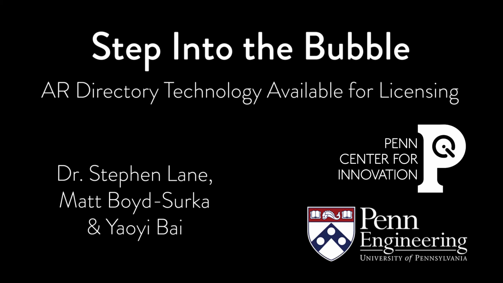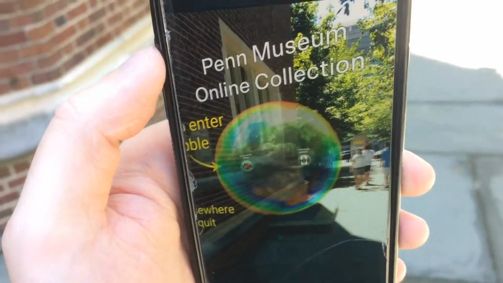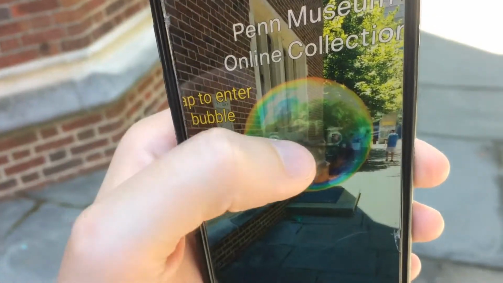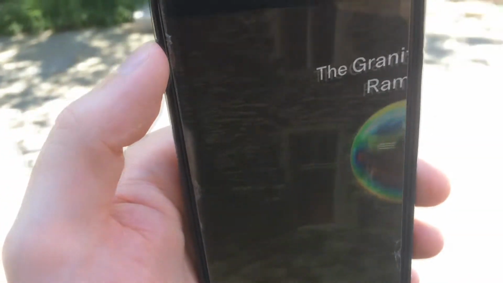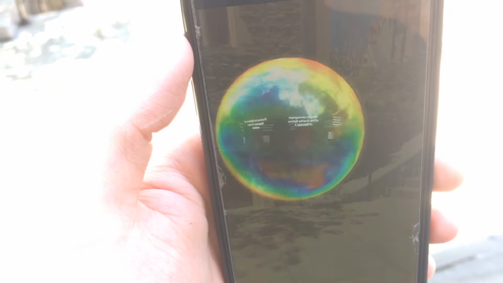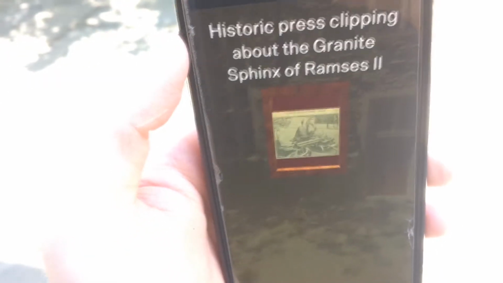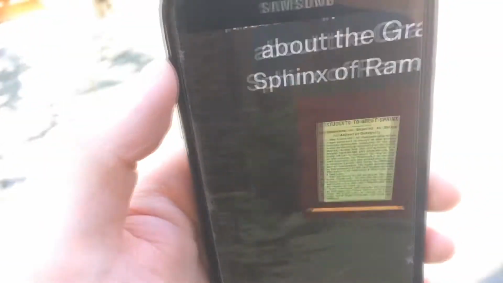In this work, we visualize a directory structure in augmented reality as a hierarchy of interactable nested bubbles, allowing a user to traverse the directory in a way that most naturally suits an AR environment. The bubble metaphor seeks to bring the advantages of the familiar files and folders directory representation to AR. It has broad applications. In our implementation, we chose to use the metaphor to display an art gallery, with the content organized into bubbles and sub-bubbles.